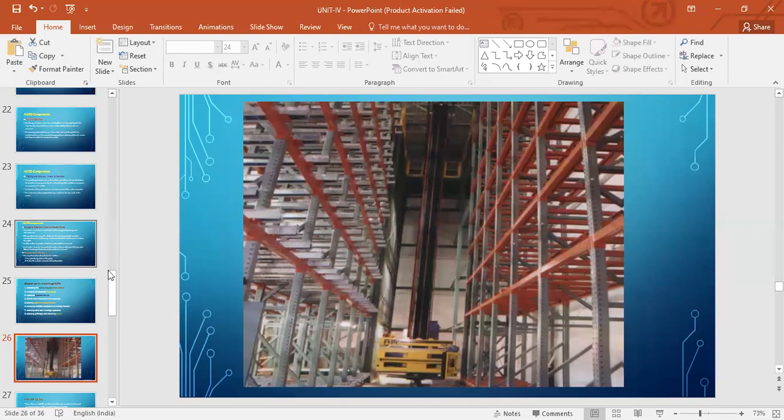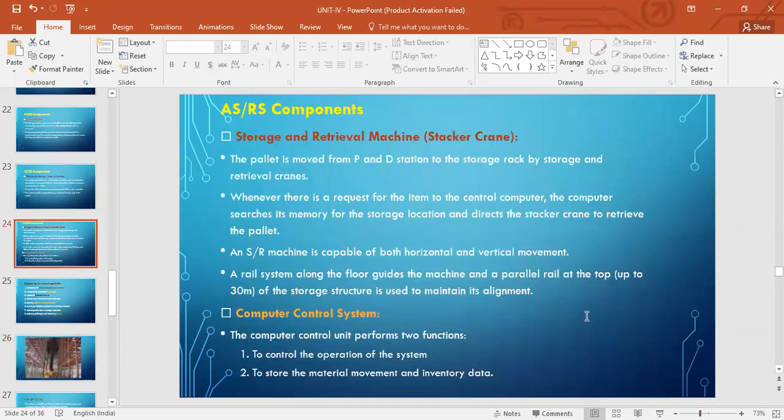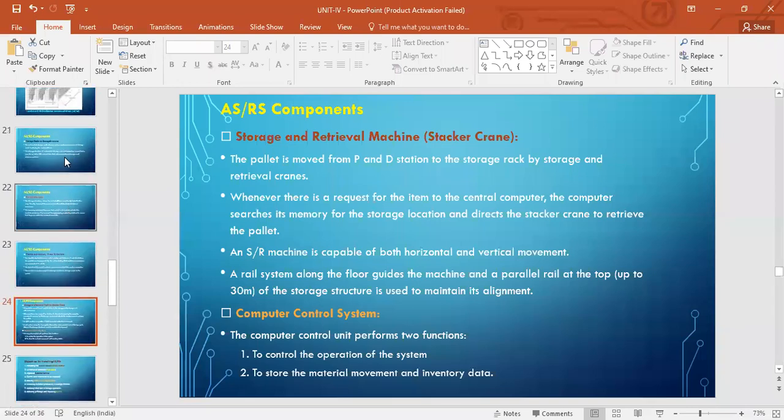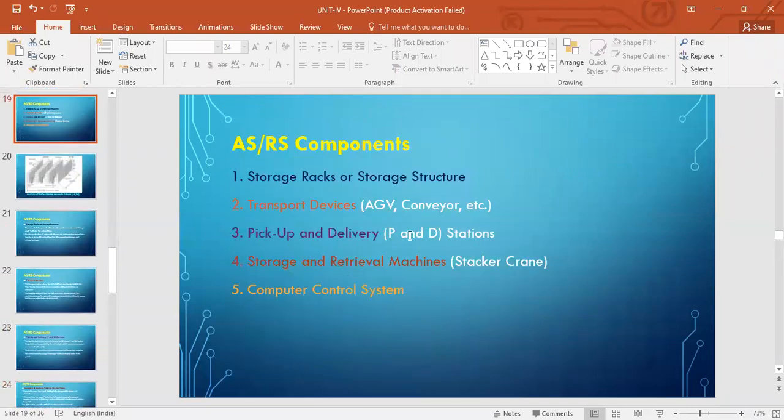And computer control systems: the basic functions are to control the operation of the system, and to store the material movement and inventory data, right? So it should be able to control the system, give out the instructions to the SR machine, and even record the data. So storing the material movement and inventory data is done by the computer control system. Is it clear? What are the 5 ASRS components?